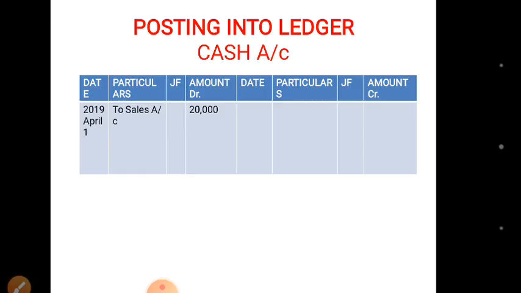Now posting into ledger, cash account. Cash account is debited, so we will move on towards debit side. We'll write 20,000 in debit column, and in particulars we will write the corresponding account, that is sales account.